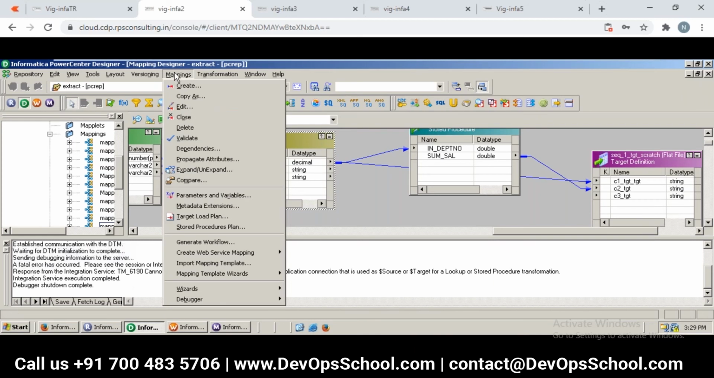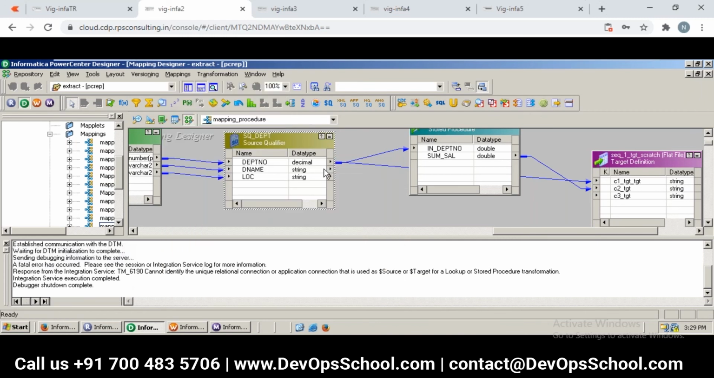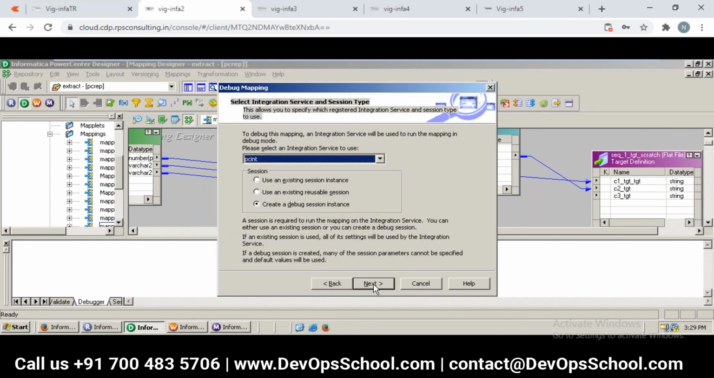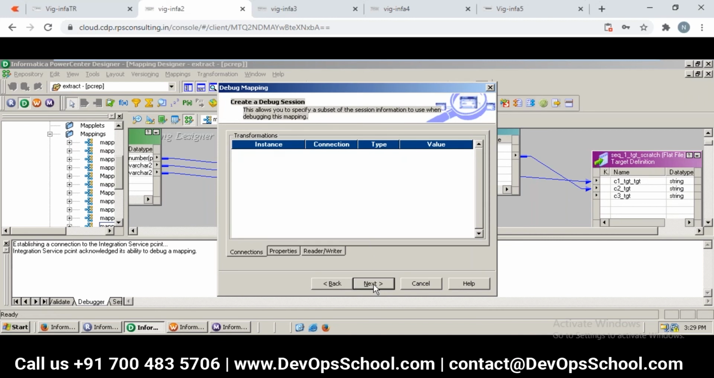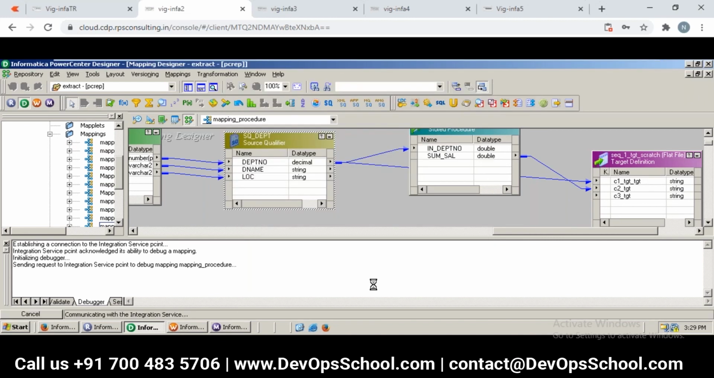Next step, go to mappings, repeat the same procedure, and select debugger and select Start Debugger. After that, click on next, next, next, next, next. Same thing. Now let's see. Which mapping is this, right?